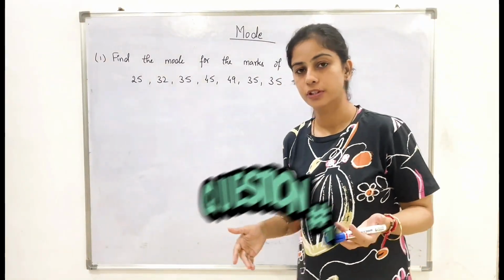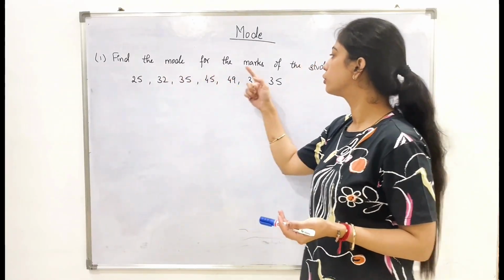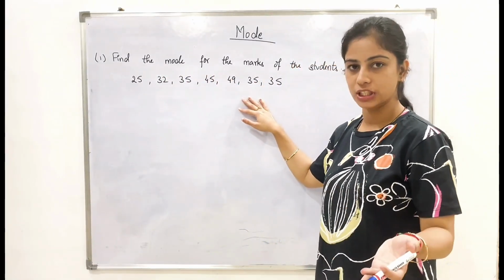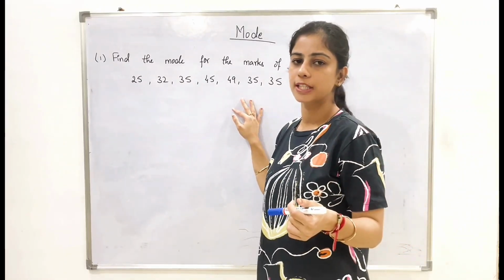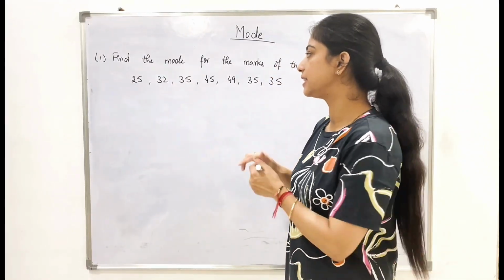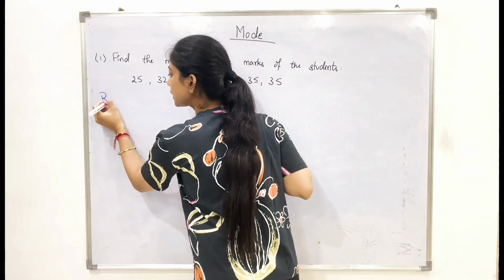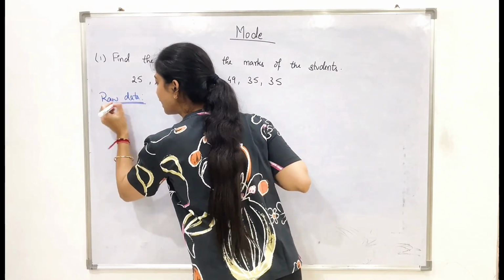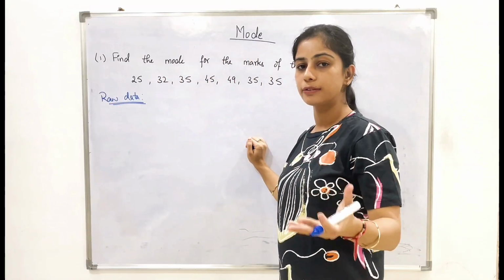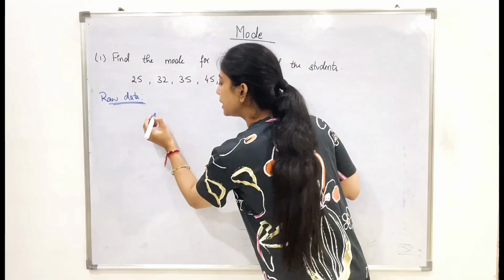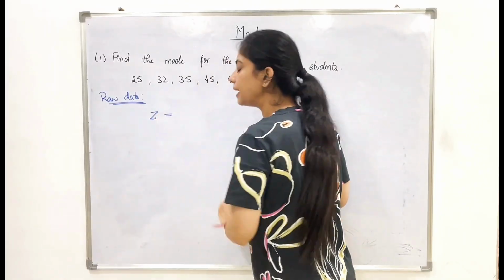Let us look at the first question. Find the mode for the mass of the students given below. So here are some of the observations given to us. Now first important step is to find out which kind of data is given to us. So in this case, we have single series of observation. So this is nothing but raw data. So please mention that first. Second, now what is the formula for raw data in order to find mode? So in case, first of all, mode is denoted by Z.